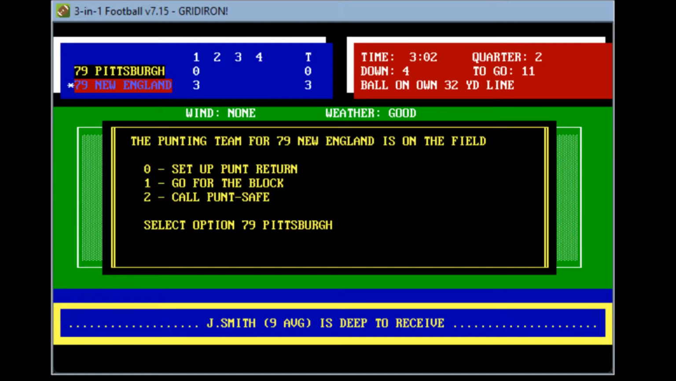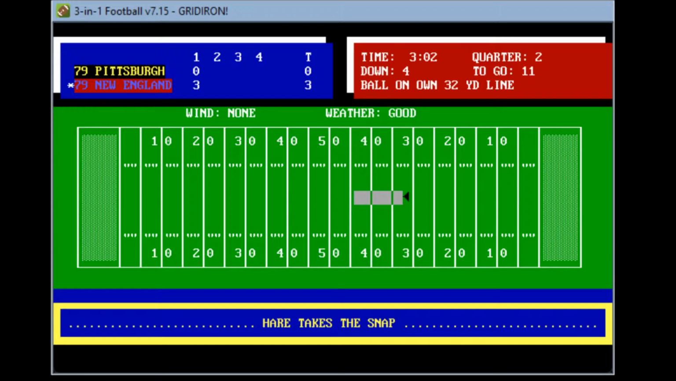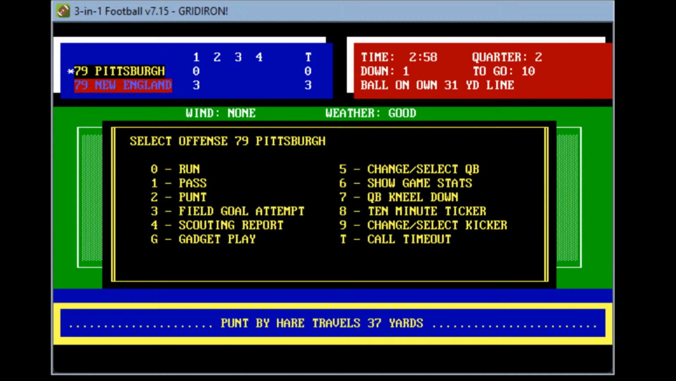Let's go ahead and set up the punt return. Theo Bell will wait. He takes the snap, gets the punt away. 37 yards. Nothing that good. Let's see if Theo, and that's it. Must have went out of bounds. Pittsburgh will have it 1st and 10 from their own 31. 3 minutes to play in the first half.